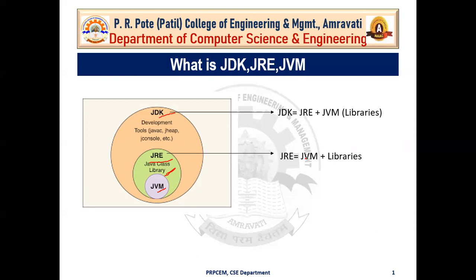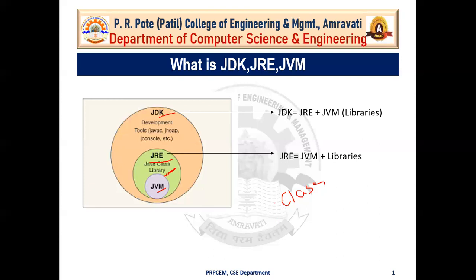If you have a .class file, means if you have a bytecode, this bytecode file is provided by JDK, that is Java Development Kit, after the compilation of the file. Okay, so in JRE you can execute your .class file only. It means by using JDK, programmers have developed a program, but to execute that program and to get an output, you need the Java Runtime Environment.